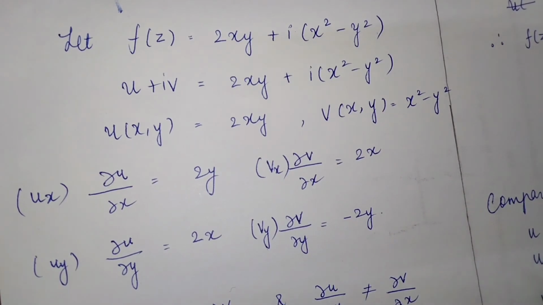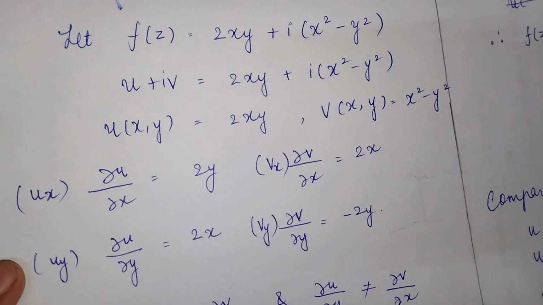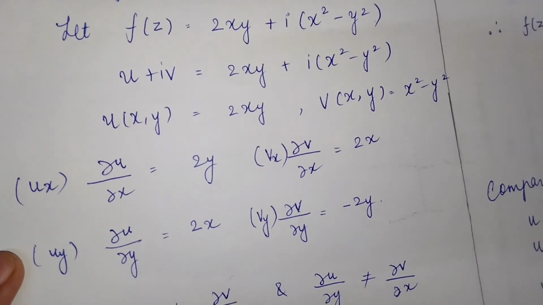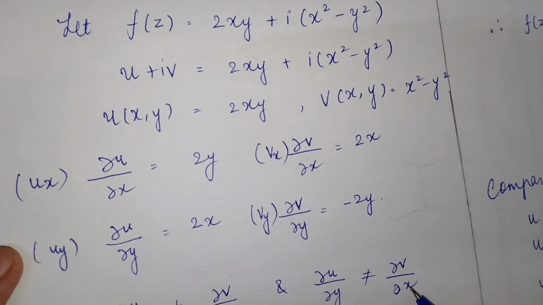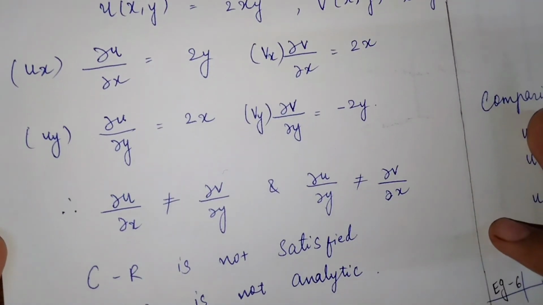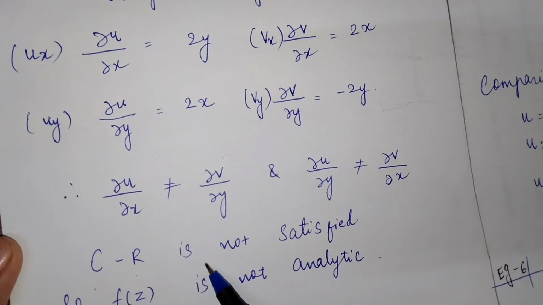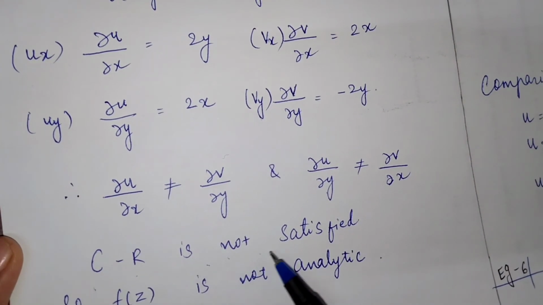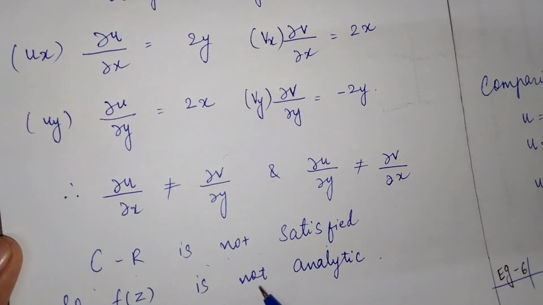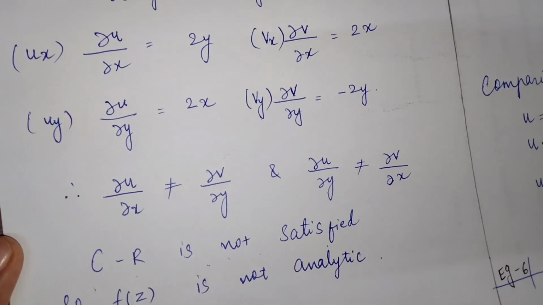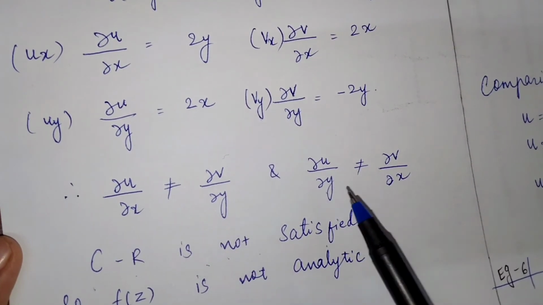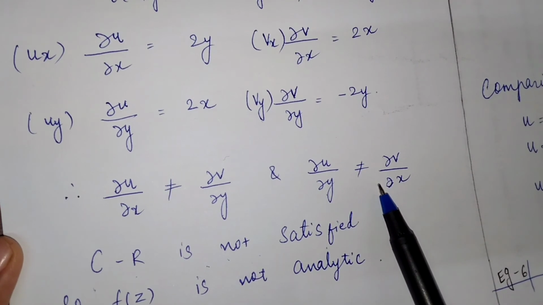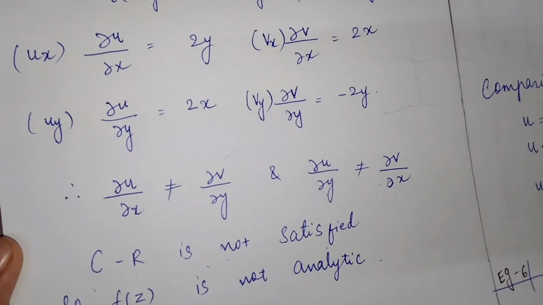Now you can see that del u by del x is not equal to del v by del y, and del u by del y is not equal to del v by del x. So we can say that the Cauchy-Riemann equations conditions are not satisfied. So the given function f of z is not analytic. Okay? Here ux and vy and uy and vx are not equivalent. So we can say that the given function is not analytic.